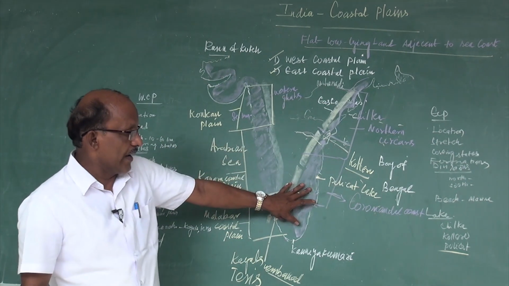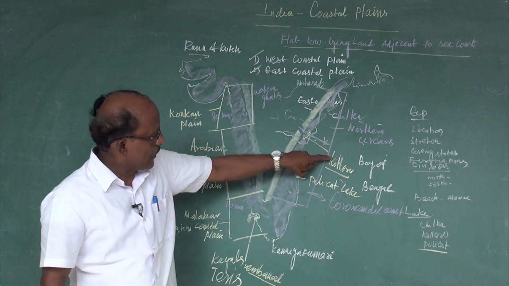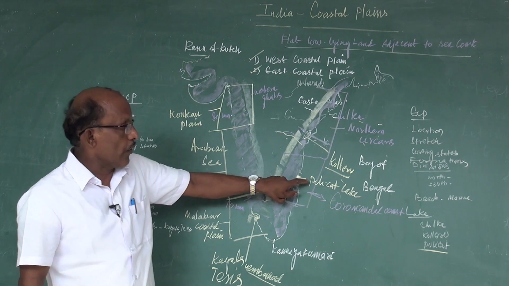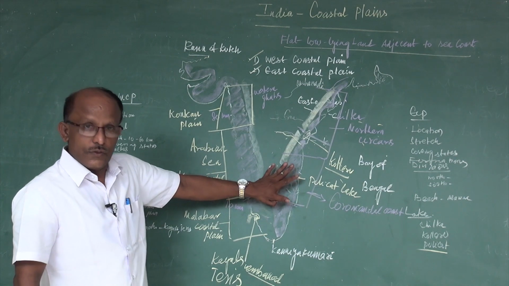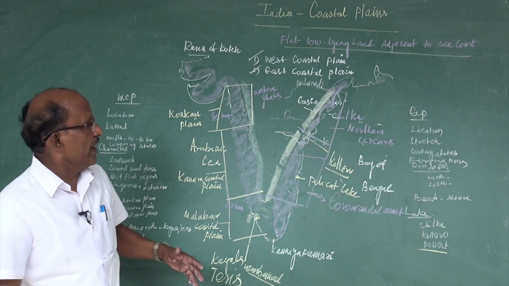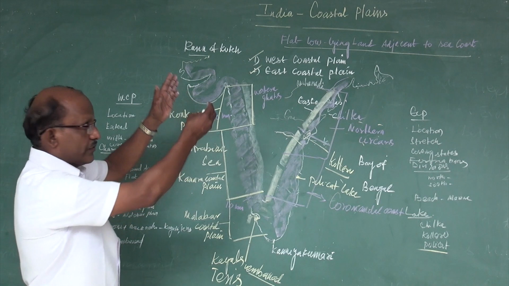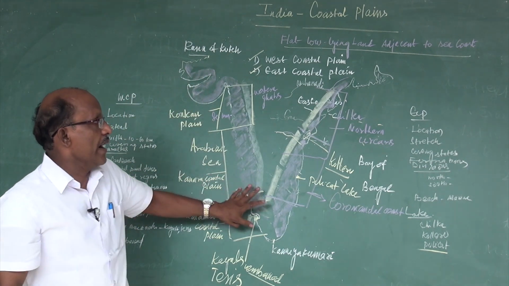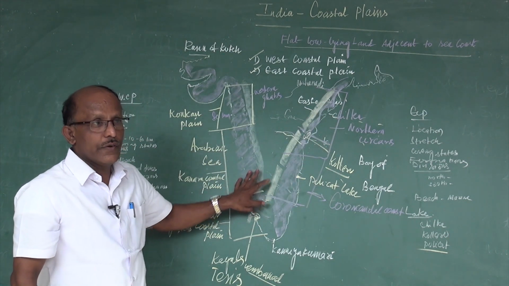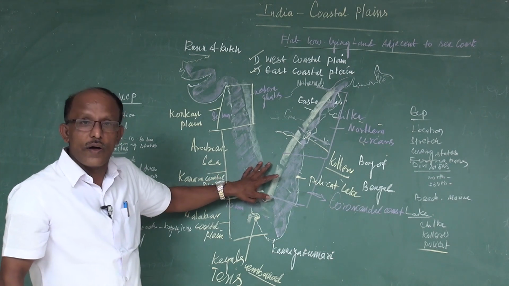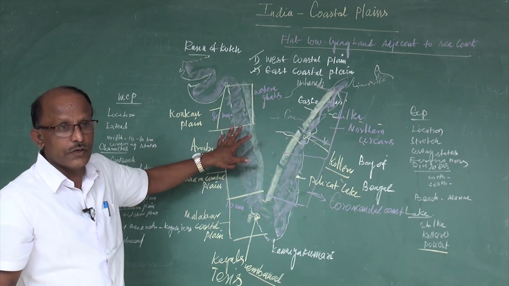In the eastern coastal plain, Chilka Lake, Kolleru Lake and Pulicat Lake are found. So by writing these points in detail, the points that come under the west coastal plain and the points that come under the east coastal plain, without changing the points, we can get full marks, whether it is asked for 5 marks or for 2 marks.